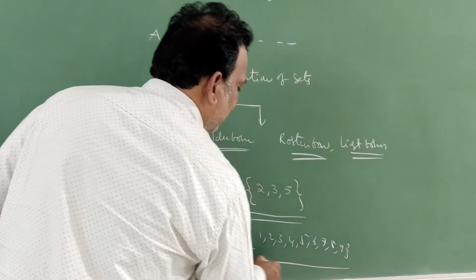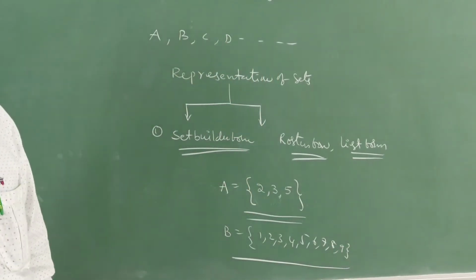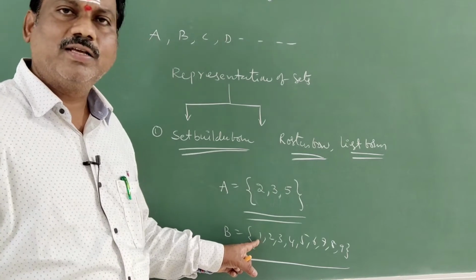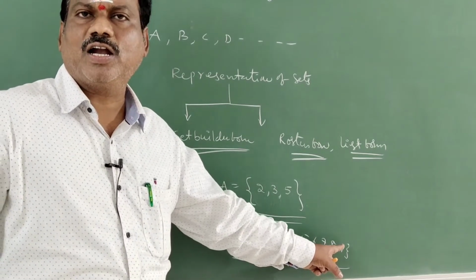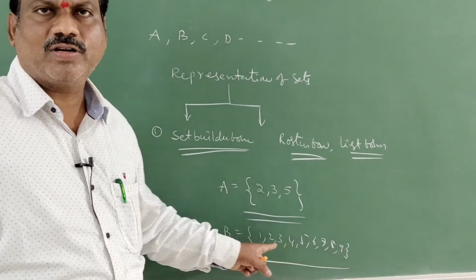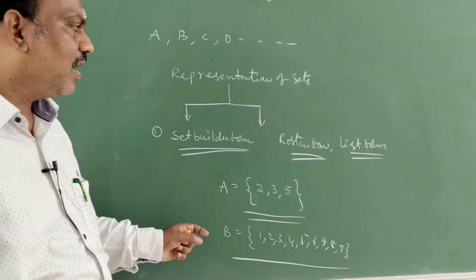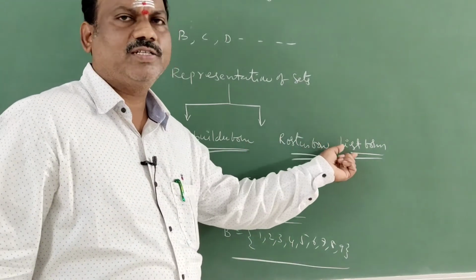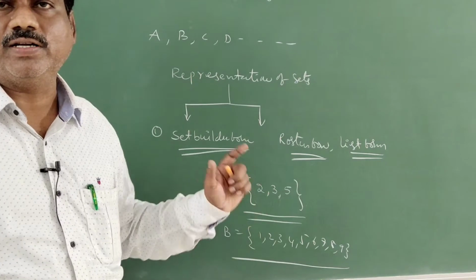So these are natural numbers less than 10. Correct or not? Because natural numbers start from 1, and less than 10 means it should not include 10. You have to take 1 to 9. So this is the roster form, the list form, of how to represent the elements.